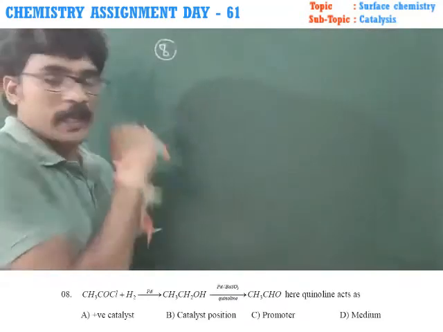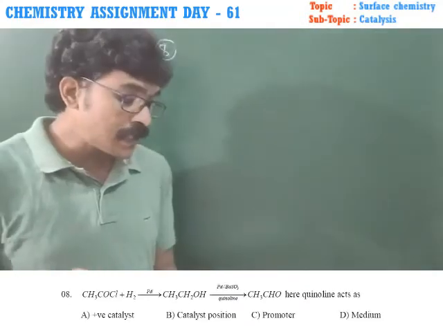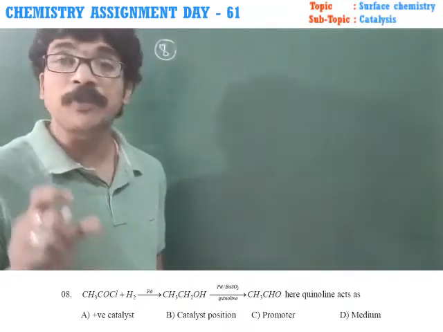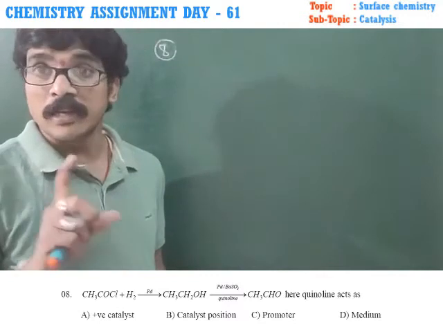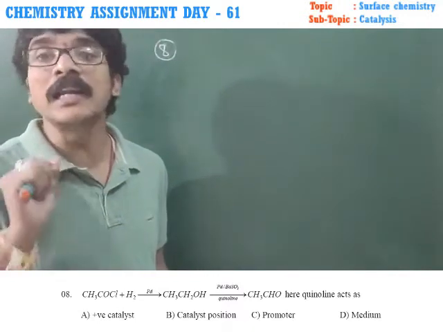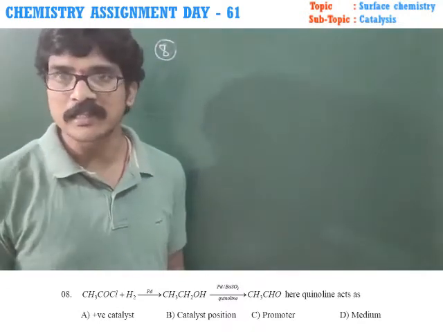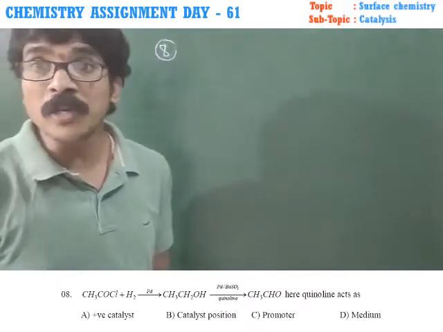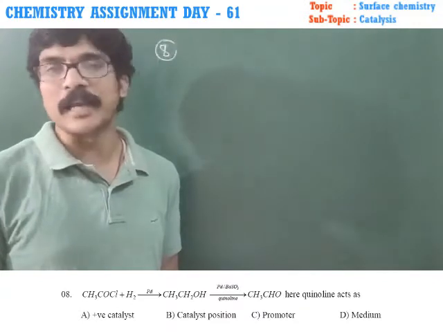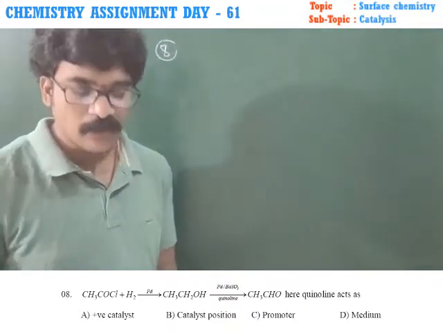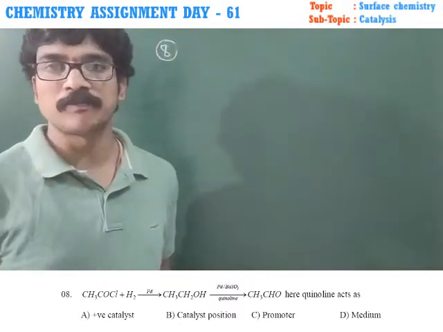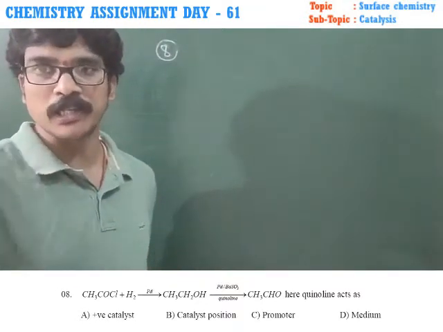Question number 8. When acetyl chloride reacts with hydrogen in the presence of palladium barium sulfate quinoline, it is converted to aldehyde. Aldehyde formation is called reduction. In this reduction, quinoline acts as dash. Yes, it acts as a catalytic poison. It controls the speed of the reaction.